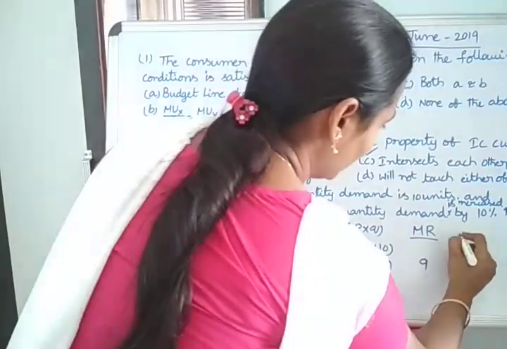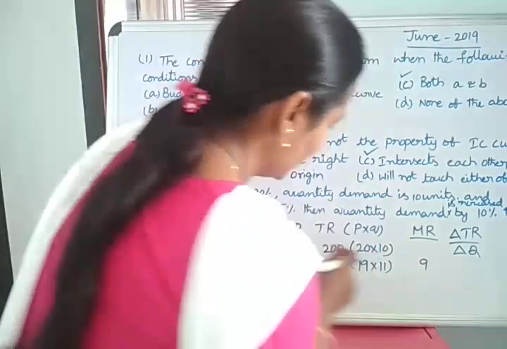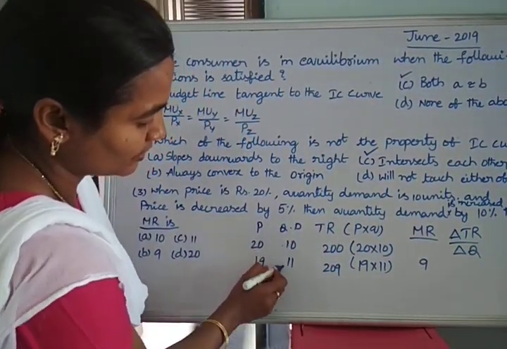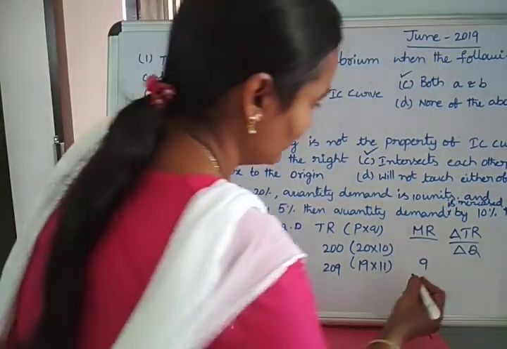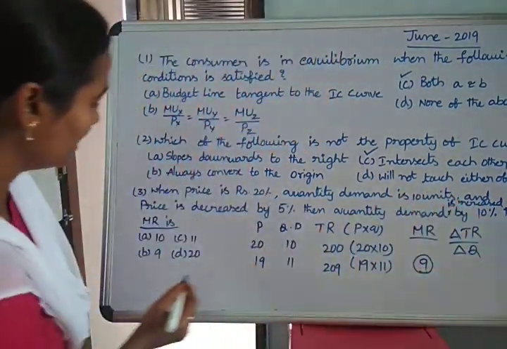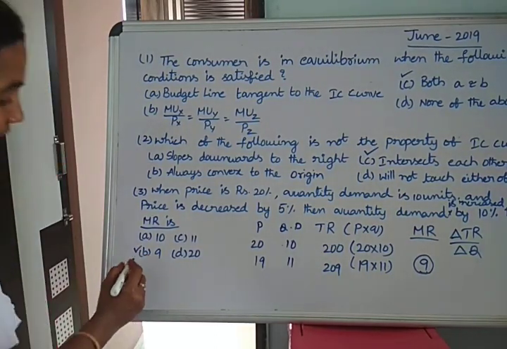So here we use the formula delta TR by delta Q, change in total revenue divided by change in quantity. We got 9 through this formula. So 9, option B, is the correct answer.